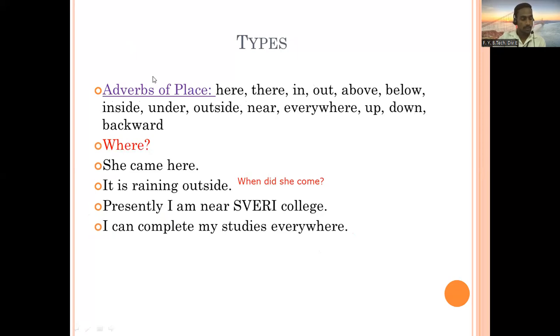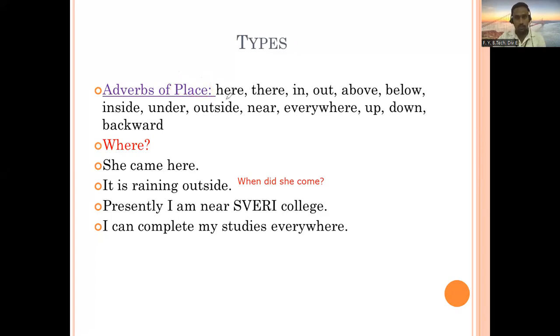Next slide is related with adverbs of place. Okay, so as we studied adverbs of time, here you'll come to know where that action takes place. एखादी क्रिया ही कुठे घडते हे आपल्याला कशावरून कळणार आहे? You will come to know from adverbs of place.